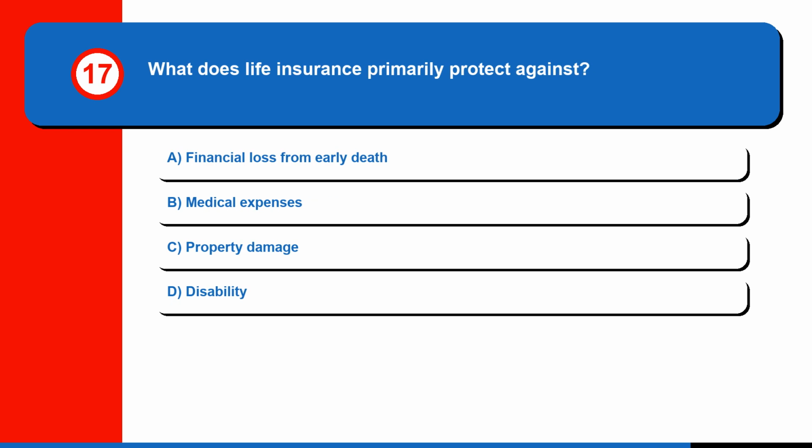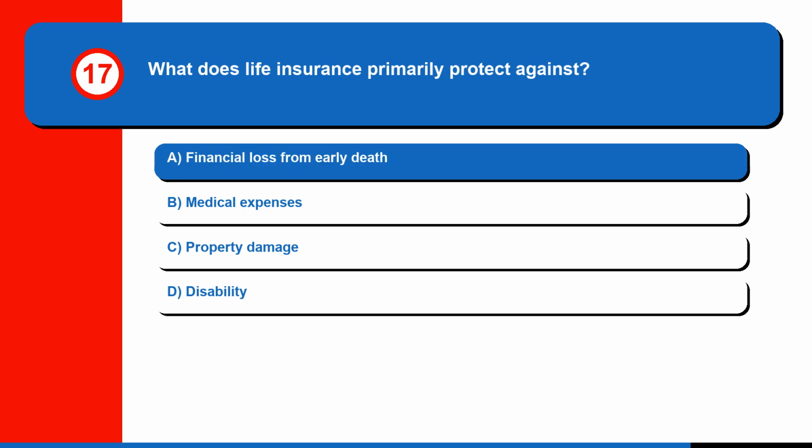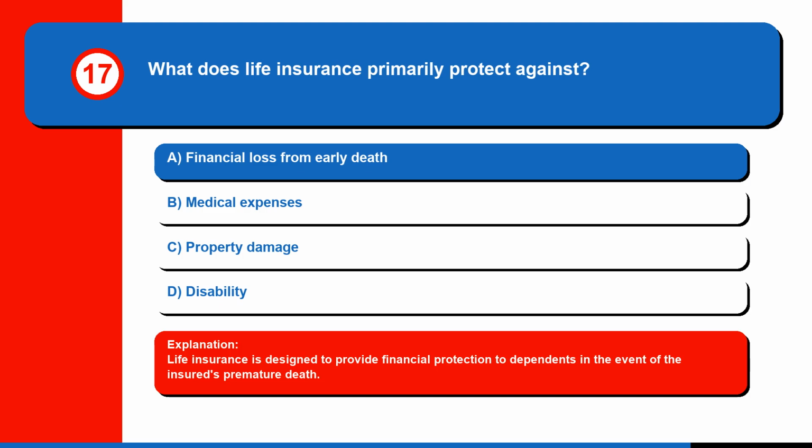Question 17. What does life insurance primarily protect against? A. Financial loss from early death, B. Medical expenses, C. Property damage, or D. Disability. The correct answer is A. Financial loss from early death. Life insurance is designed to provide financial protection to dependents in the event of the insured's premature death.